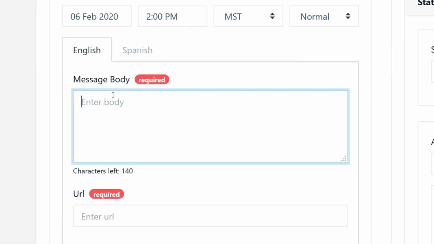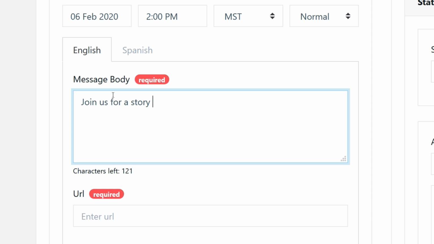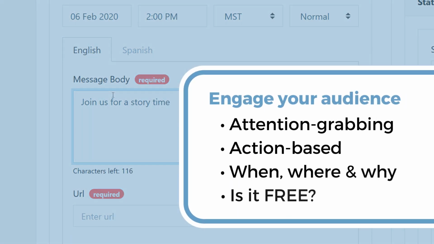This is where you enter the 140-character text. As you type, you'll see that the character count goes down. Craft the message to engage your audience. Use attention-grabbing and action-based words, things like learn more about rockets. Include when, where, and why it is happening. If it's free, mention that too.